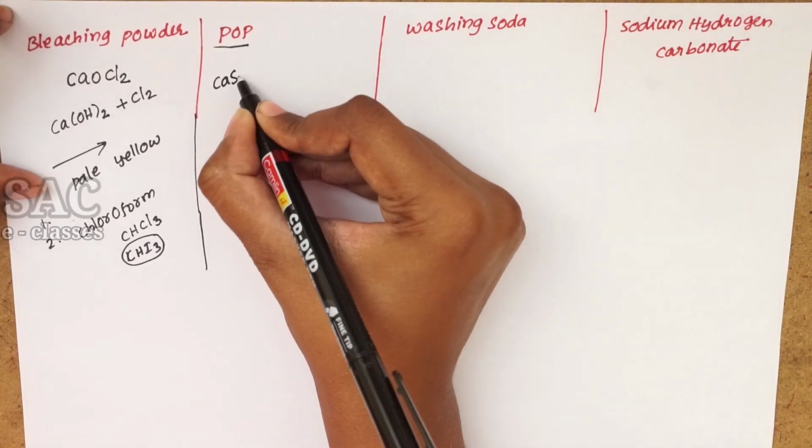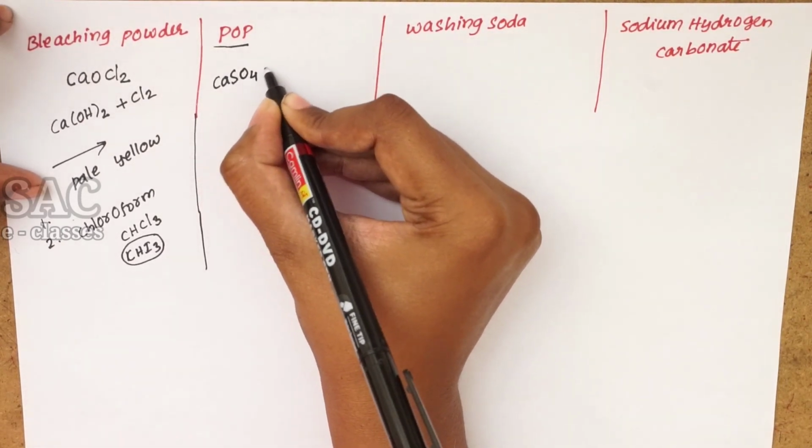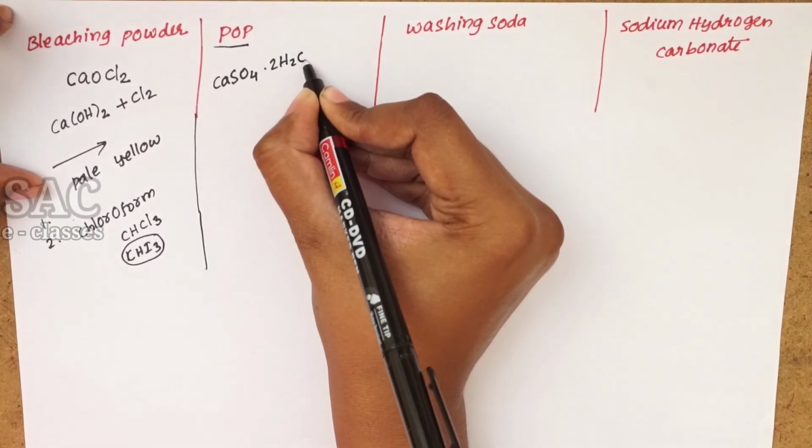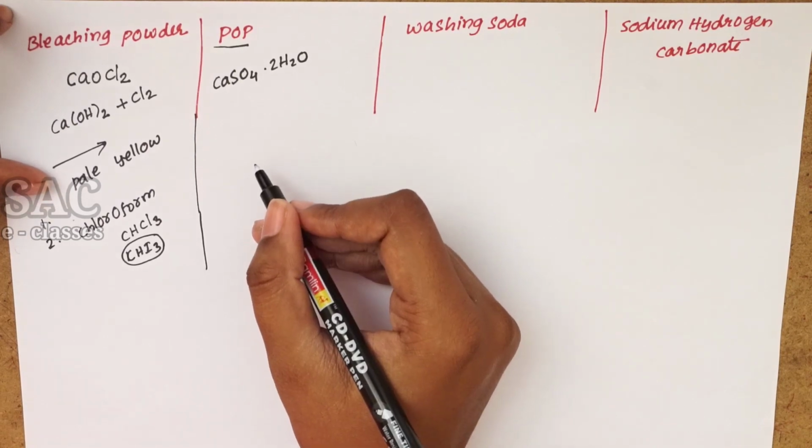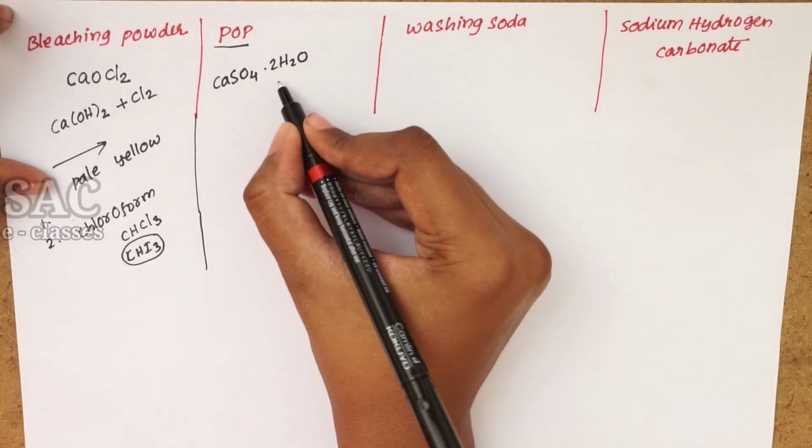Gypsum's chemical formula is CaSO4·2H2O. Calcium sulfate dihydrate is the gypsum.